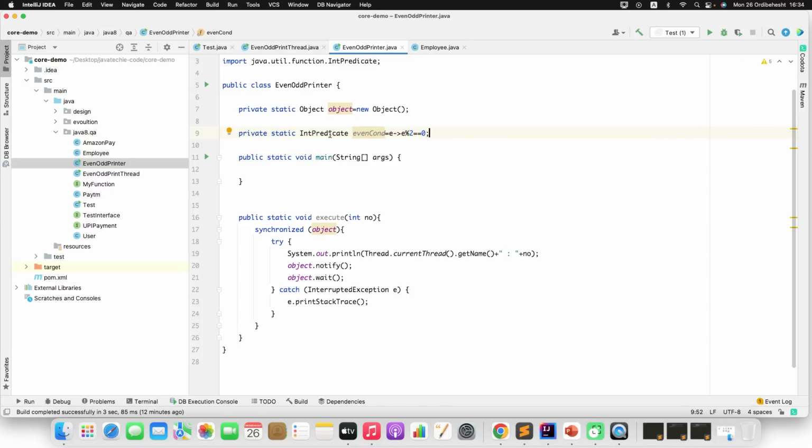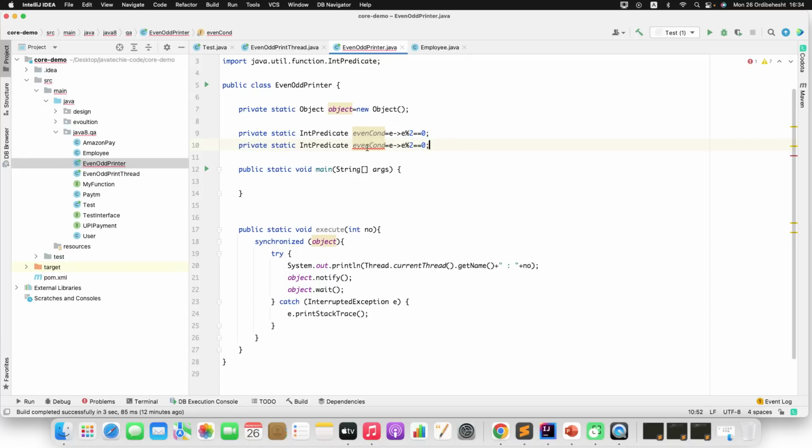I already explained to you how to play with the Predicate functional interface. It will return the boolean value, so same I am doing here. Then I just need to define another for the odd condition so that I can give these to my two threads. Odd condition: e % 2 not equal to 0. Fine. Then I will write another method.